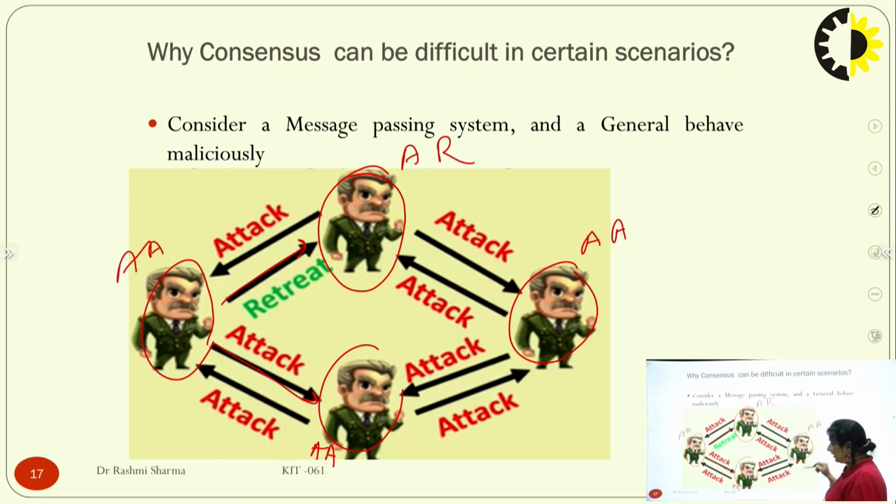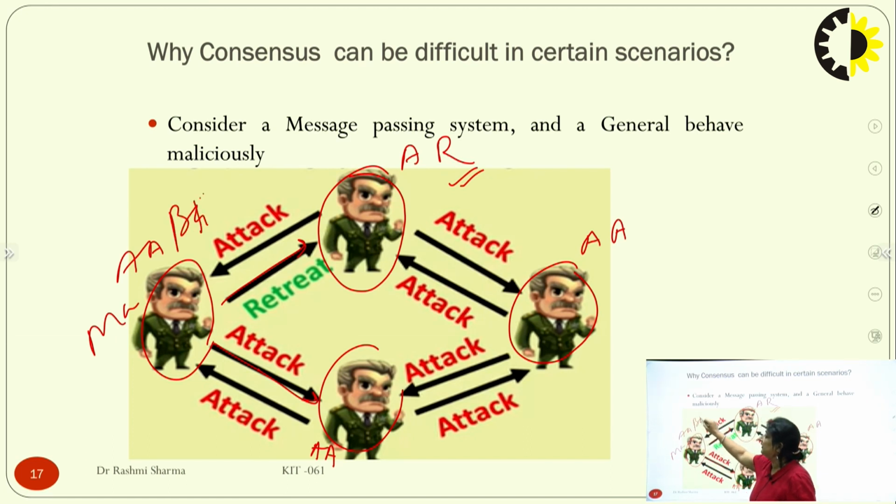So all these 3 are in sync, but he is out of order because he has a dilemma. 50% of it is coming as attack and 50% as retreat. What does he have to do? He is not malicious, but he is in a state of confusion. Malicious is this one. This is the Byzantine one, the Byzantine fault.